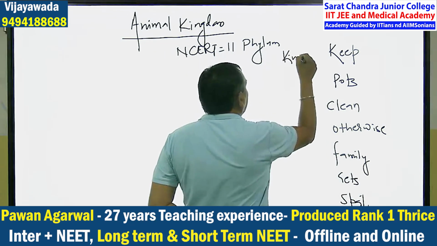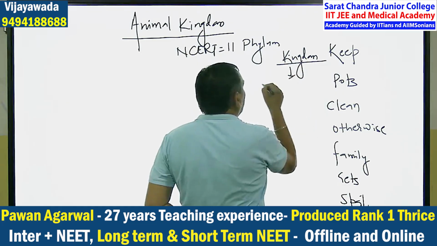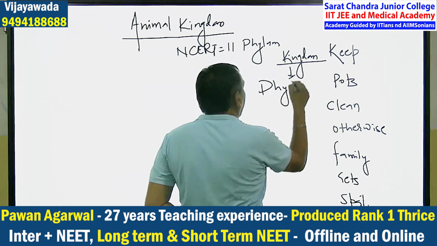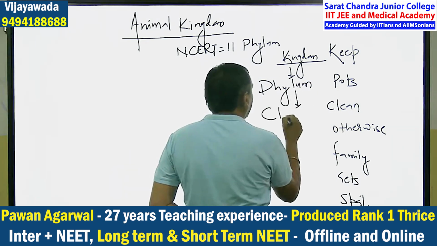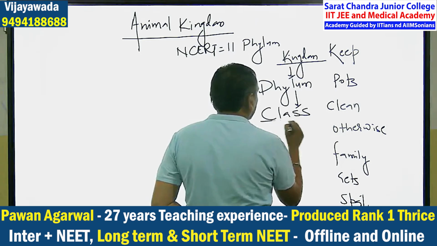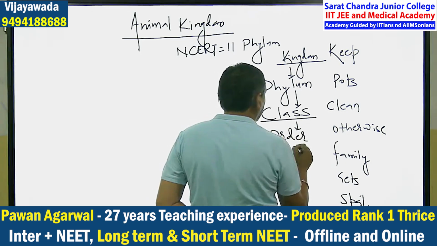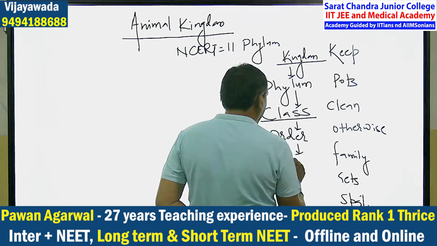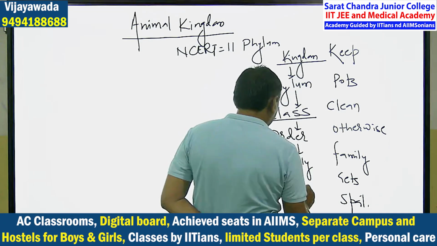Kingdom, like kingdom Animalia. Kingdom divided into phylum. In one kingdom, there are so many phylum. Phylum divided into class. Class divided into order. Order divided into family. Family divided into genus.